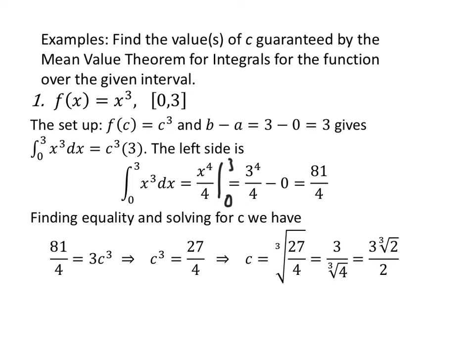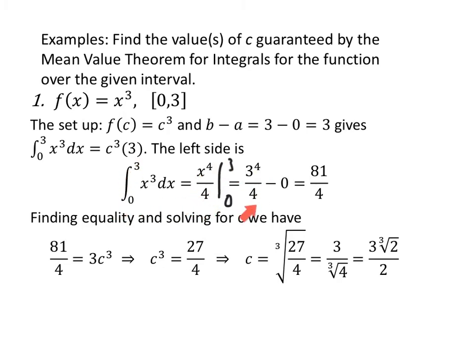So what the mean value theorem for integrals tells me is the integral from 0 to 3 of x cubed dx is f of c, c cubed, times b minus a, times 3. Let's work on this left-hand side. We know the antiderivative of x cubed is x to the fourth over 4, evaluated from 0 to 3.